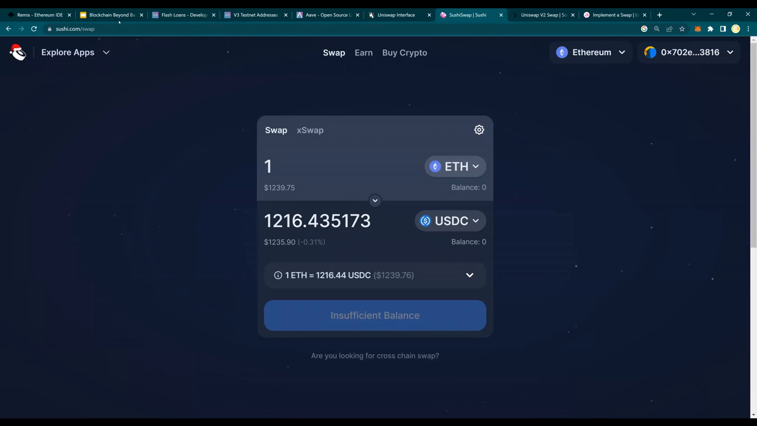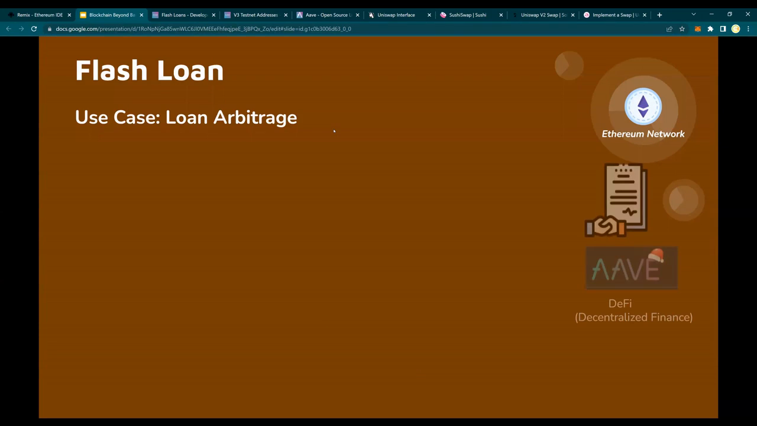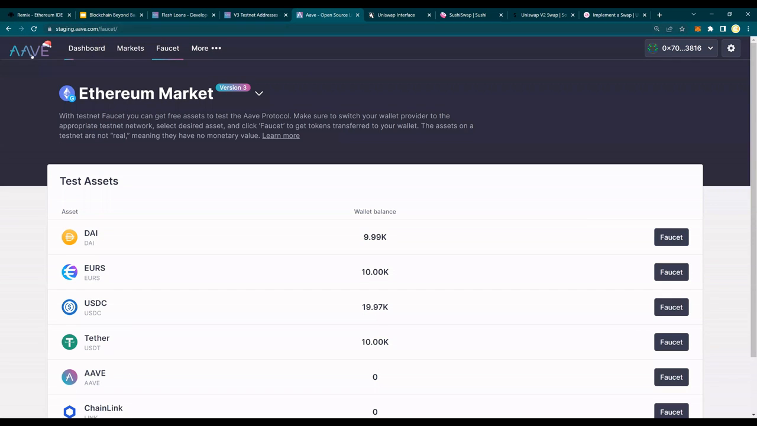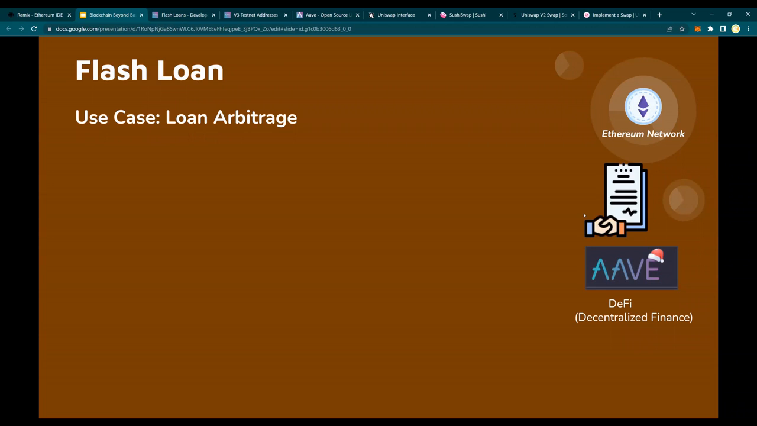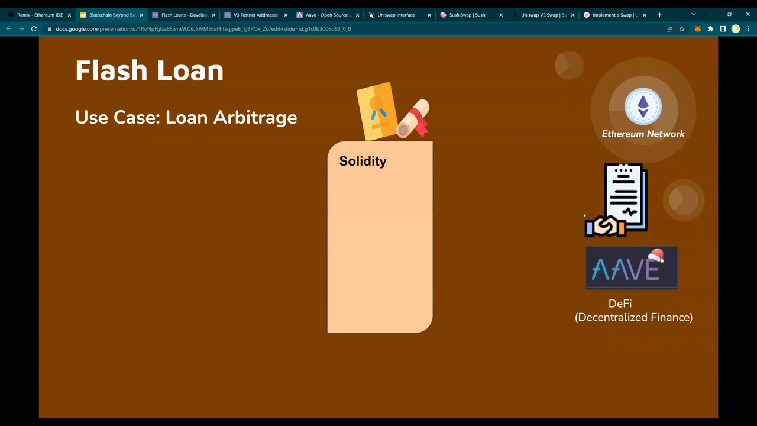Let's look at one more time. So you have the decentralized platform like AAVE. AAVE is a platform which is a decentralized exchange. It gives you flash loans. It provides you that 1 Ether in order for you to do that swapping, right? So you have AAVE and you have a Solidity contract. We are going to write a Solidity contract to get the loan and do the swapping.